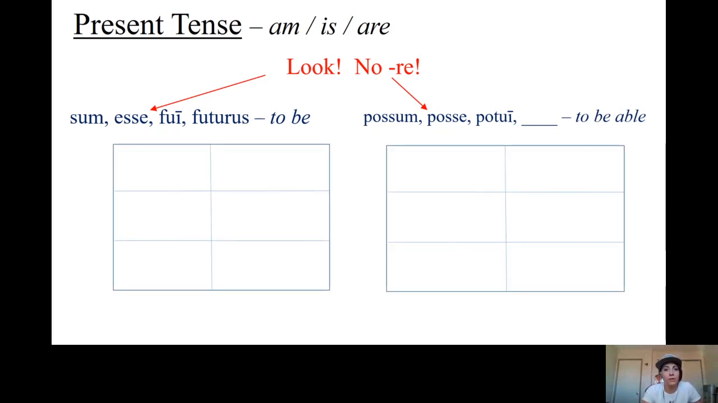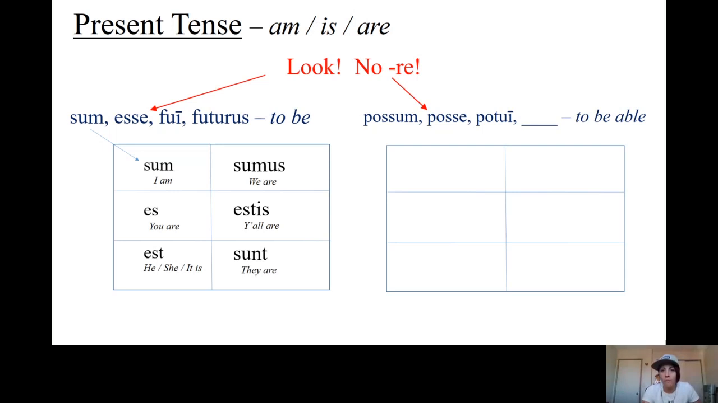So the good news is, though, in the present tense, your first form is always what goes in your first box. So we have the first form of this in the present tense. Now, if you know sum, you know the rest of these should be sum, es, est, sumus, estis, sunt. In our translation, I am, you are, he, she, it is, or there is, and we're going to talk about that in a minute. We are, y'all are, they are.